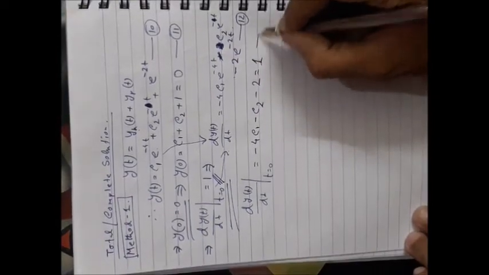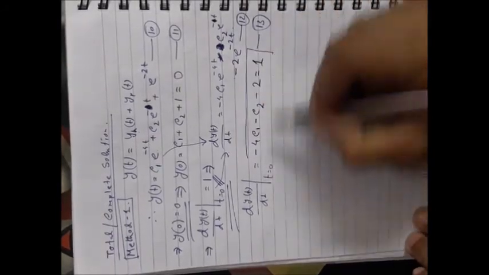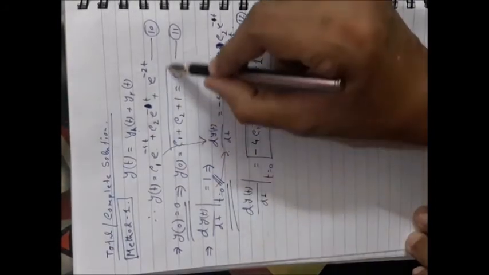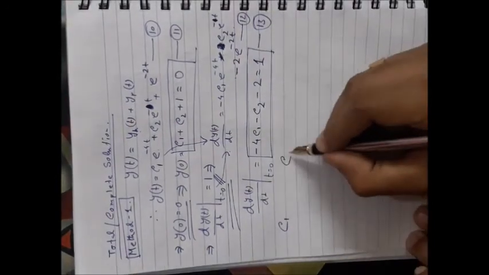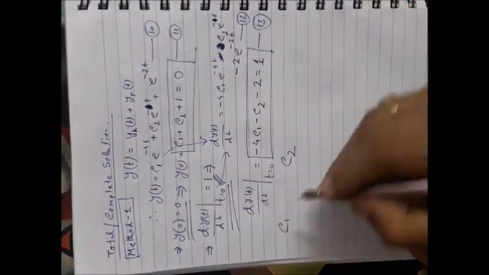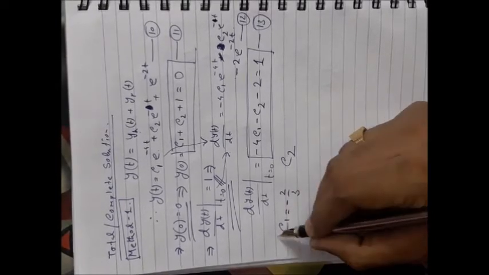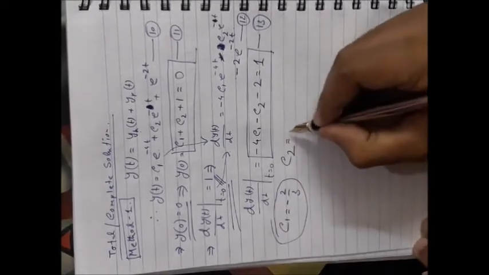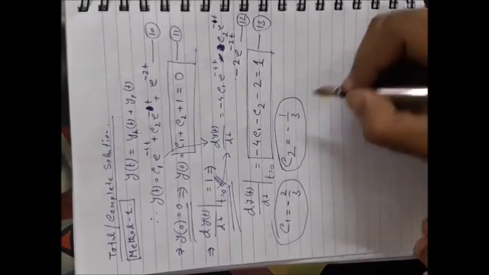Okay, so it is equation number 13. Now solve equation number 13 and equation number 11 to obtain C1 and C2. If you do that, you will obtain C1 is equal to minus 2 by 3, and C2 will be equal to minus 1 by 3.